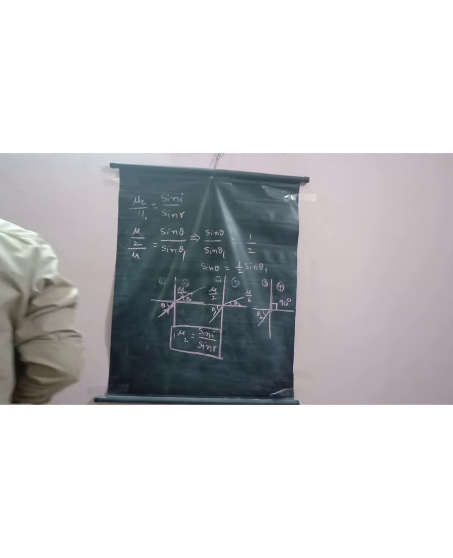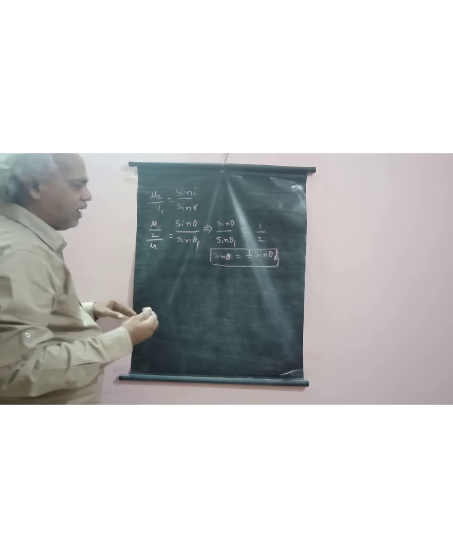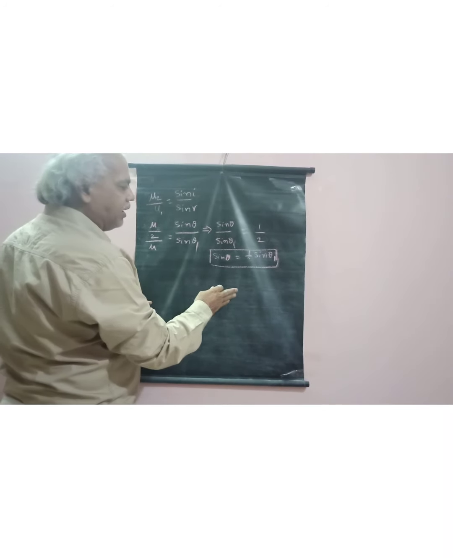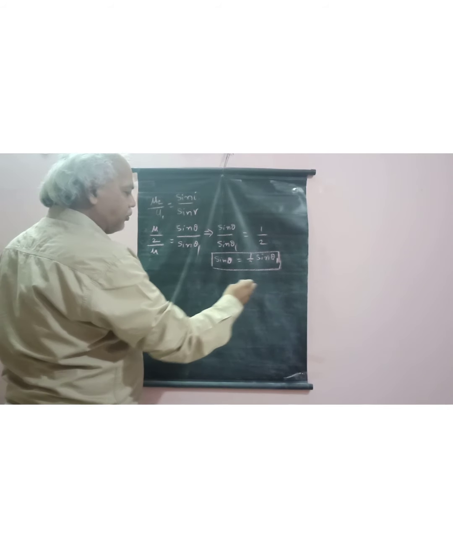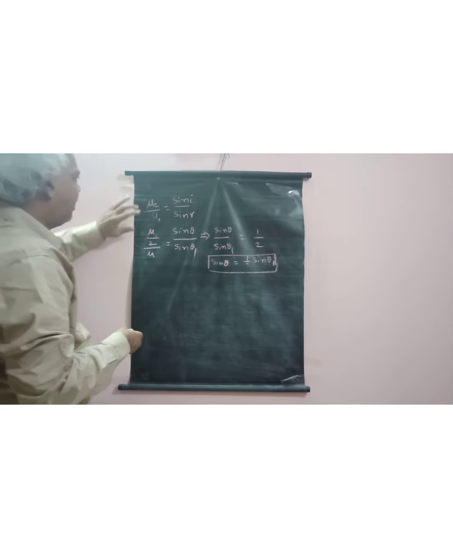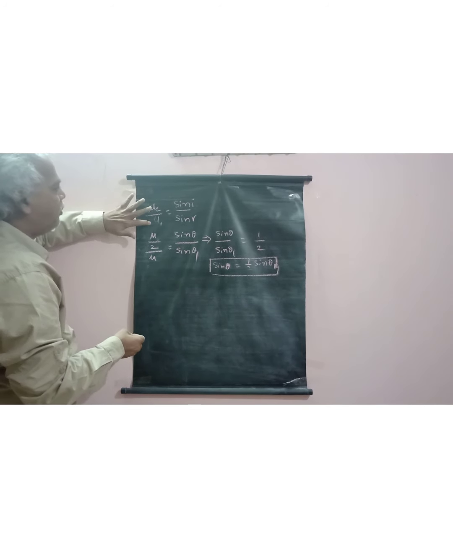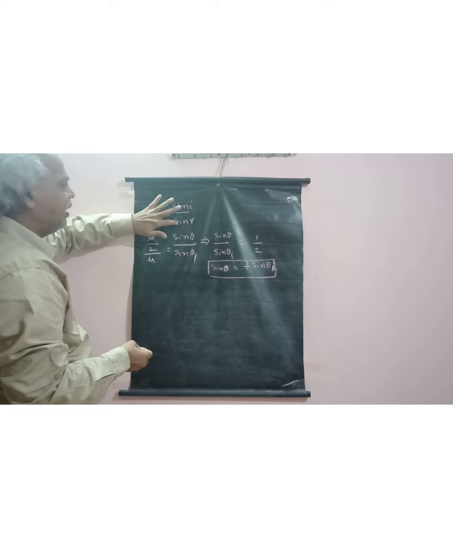Refraction of the light incident at the interface of 2 and 3. By using the same formula, mu 2 by mu 1 is equal to sin i by sin r.